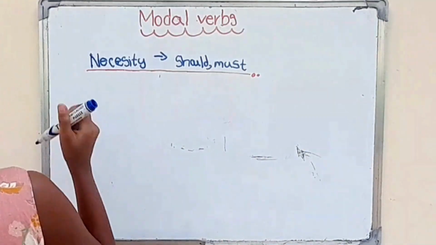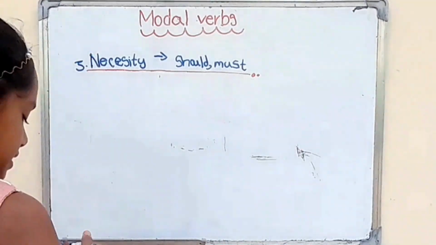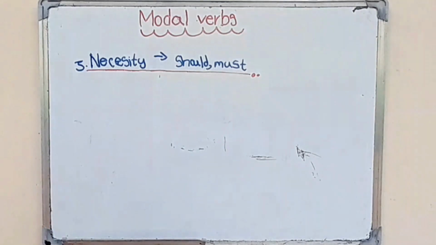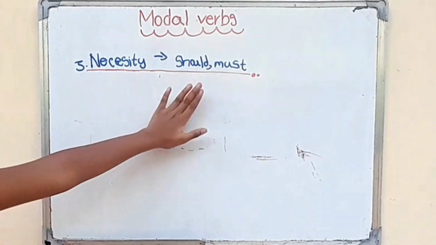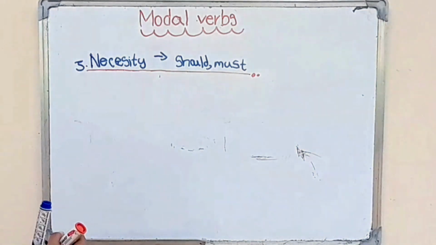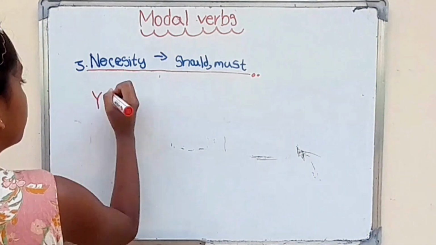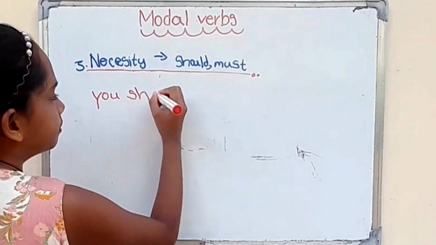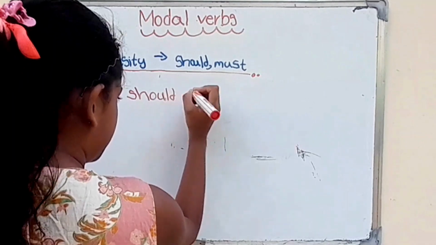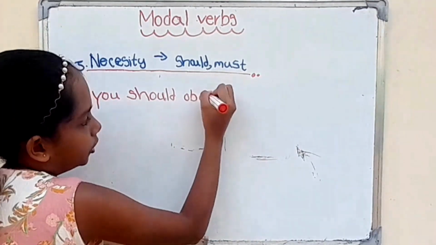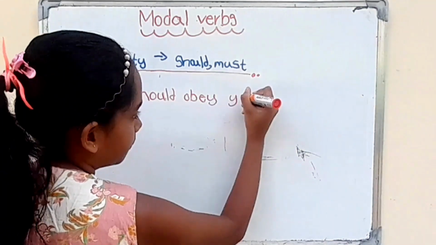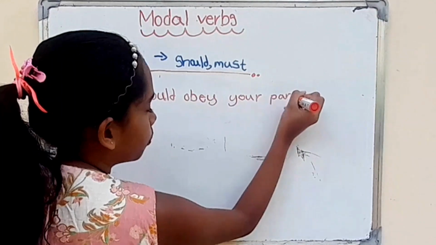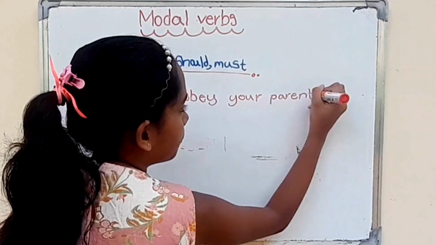Okay, this is the third category. What is it? Yes, necessity. We can use should and must only. Okay, how can we write the sentences using should and must? Yes, we can write like this. You should obey your parents.